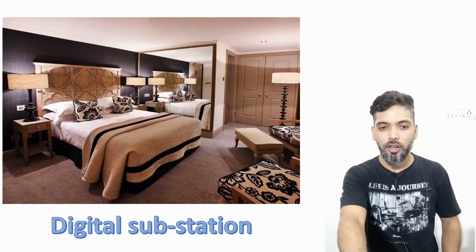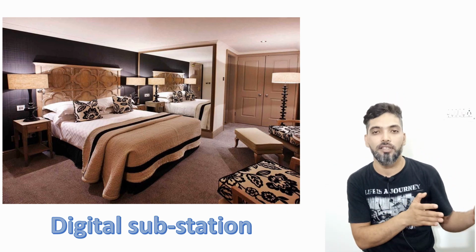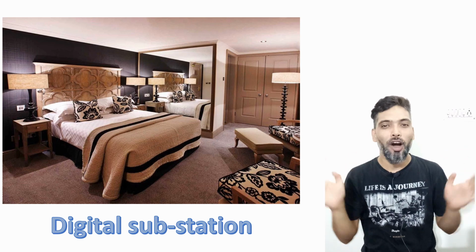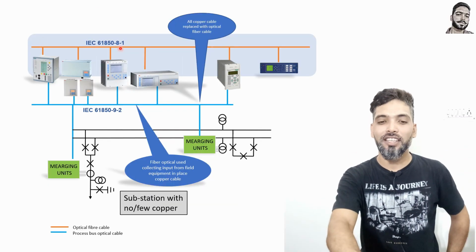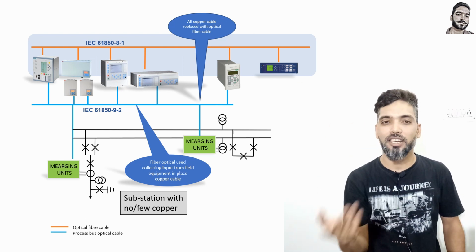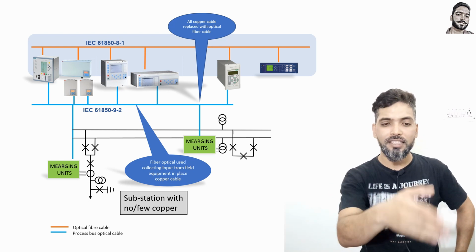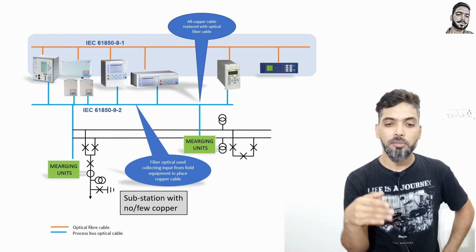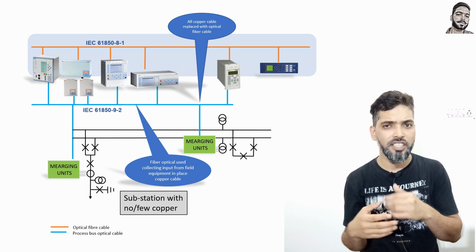So it's always difficult. But a digital substation is just like a married person's bedroom. It's always very neat and clean, and very organized. So that is what I am saying. This is the digital substation. Same thing, whatever you saw in the last picture, this is the next picture I am showing you. You can see the relays and 9-2 protocols for communication of these measuring units, which you can say are digital CTs and digital PTs.